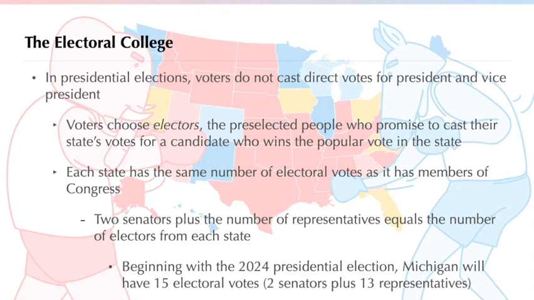How does the Electoral College work? Each state has the same number of electors as it has members of Congress. Indiana, for example, with 9 representatives and 2 senators, has 11 electors. The District of Columbia has 3 electors. The Electoral College is made up of 538 electors, each with 1 vote.